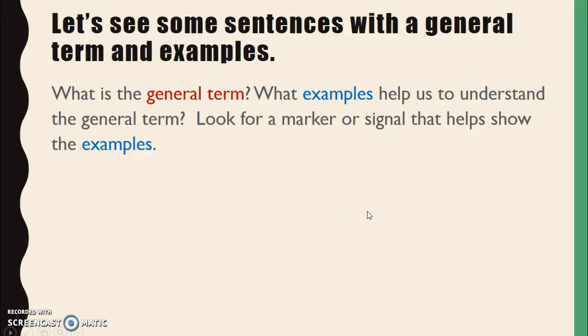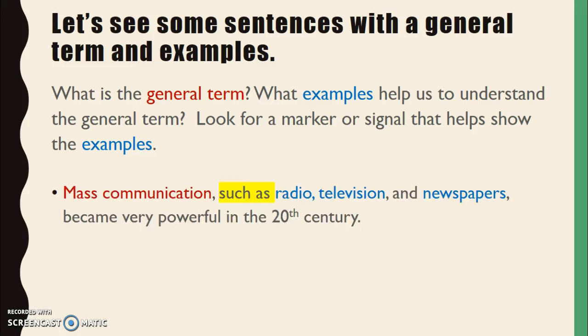So, what do we mean by a general term? And what does it look like in a text? If we have a sentence like this, we're looking for three things. We're looking for our general term, we're looking for our examples, and we're looking for what we call a signal or a marker that helps us see the general idea and the examples.